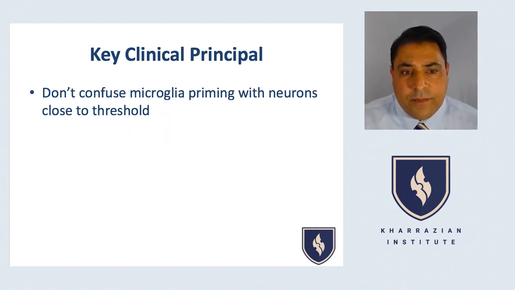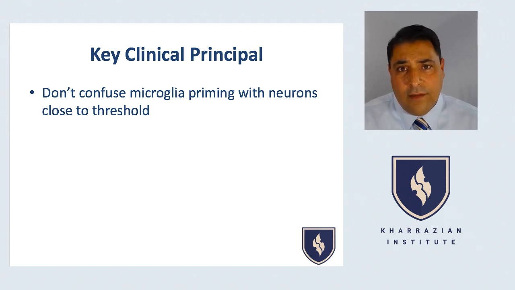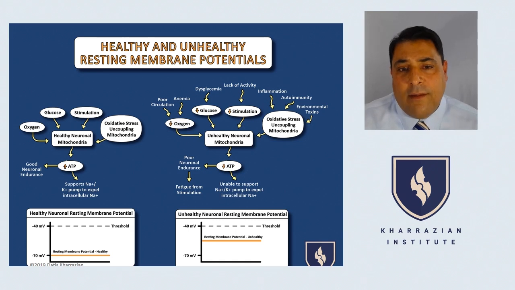Okay, next clinical pearl. Don't confuse microglial priming with neurons close to threshold. This is a really important concept that we want to go over here. Remember, there are two types of cells in the brain. There are neurons, which are involved with action potentials, and with the functions we associate with the brain, like movement and balance and coordination and cognitive thought. And then we have neuroglial cells, which are really the immune system part of the brain. Now, neurons absolutely need ATP to control the electrochemical gradient.